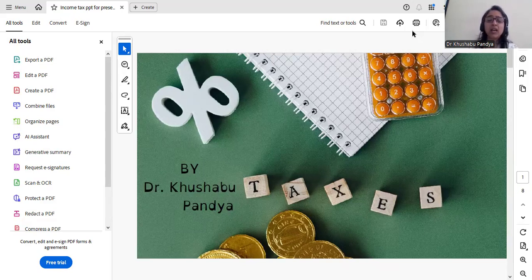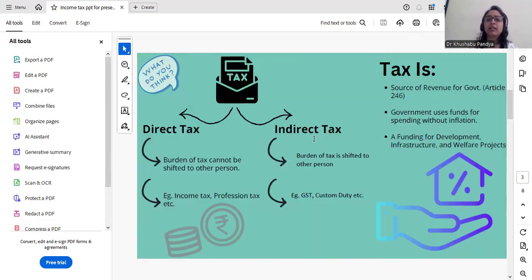Khushbu Pandya. Today, our topic is what is taxation and different types of taxes. Now, the question arises, what is tax? So, tax is a source of revenue to the government for funding development of infrastructure, welfare projects, education, medical facility. So, to provide well-being for the citizen.